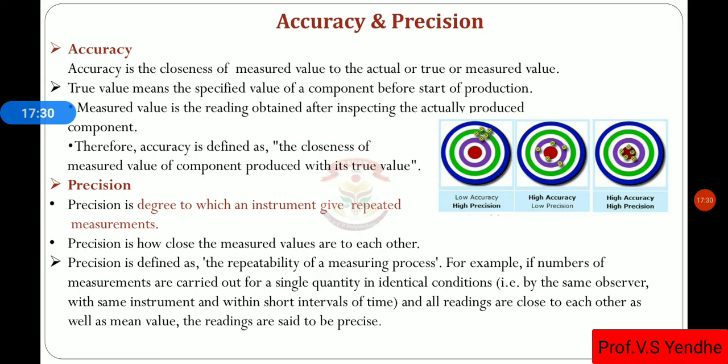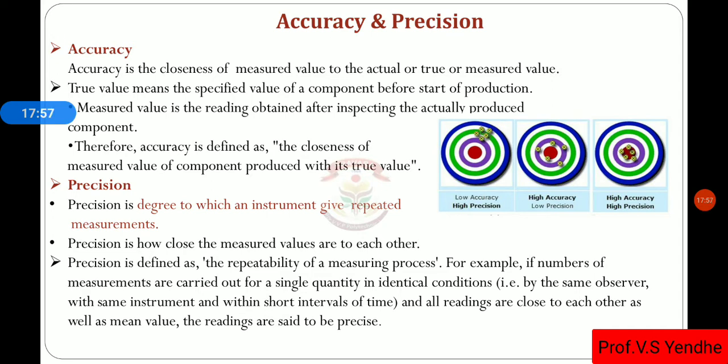So precision is defined as how close the measured values are to each other, as well as the repeatability of the measuring process.